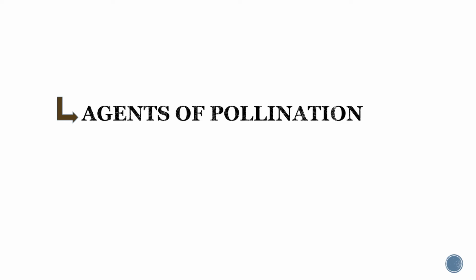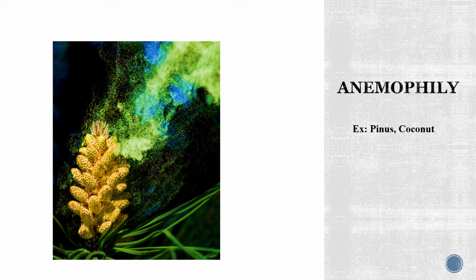There are several different agents of pollination which help in facilitating pollination and reproduction not just in angiosperms but also in gymnosperms. These agents could either be biotic, which is living, or abiotic, which is non-living. One remarkable example where an abiotic agent is used as a pollinator is seen in pinus. The pollen grains are carried by an abiotic agent, which is wind, to distant places and fertilize the female flowers which are found at longer distances.